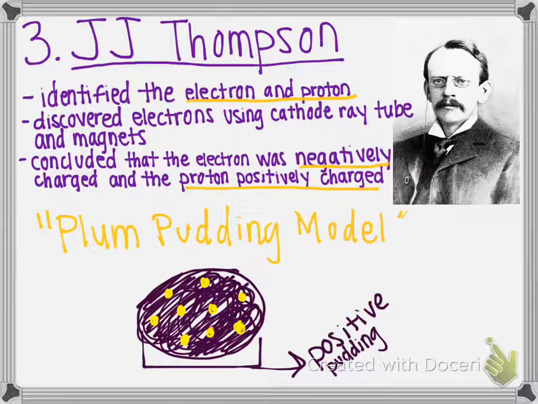And the little raisiny plums right here are the negatively charged electrons. These are his plums, which represent electrons. Alright, so he was the first one to come up with the idea of the electron and the proton, and also that the atom looked like plum pudding.